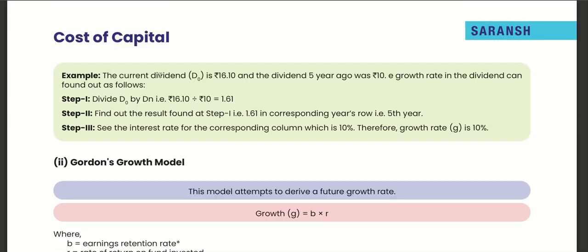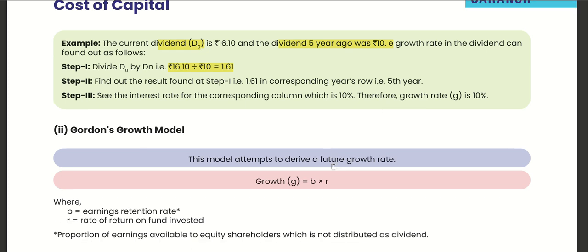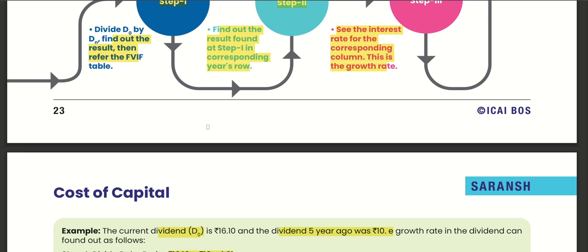Example: current dividend D0 is 16.10. Dividend 5 years ago was 10. Growth rate in dividend can be found as follows. D0 by Dn, we got 1.61. Find this result in the 5th year row of the FVIF table. See the interest rate corresponding, 10%.